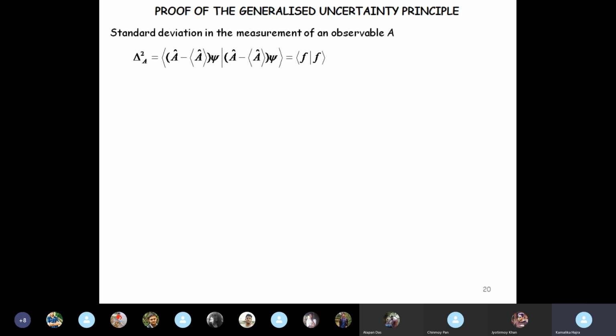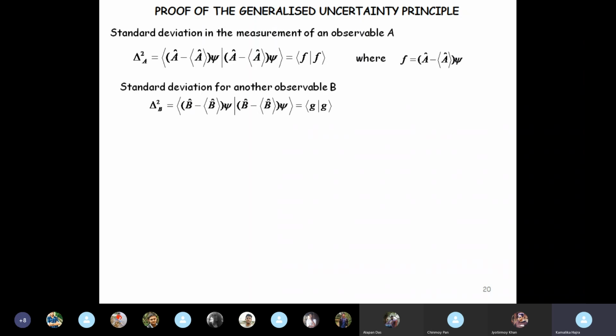So once again, I have written down the expression for standard deviation in the measurement of an observable A. We have written it finally as the inner product of a function f, where f we have substituted as A minus expectation value of A. Similarly, standard deviation for another observable B can be written as the inner product of g with g, where g is B minus expectation value of B operating on psi.